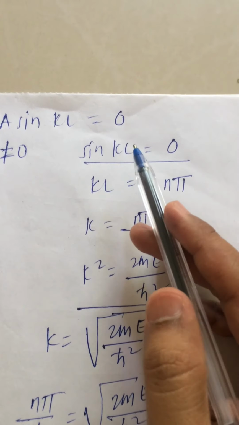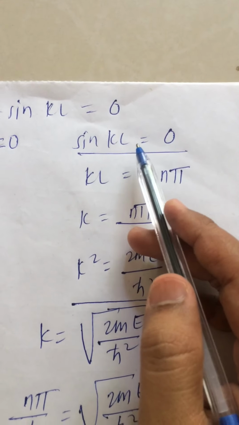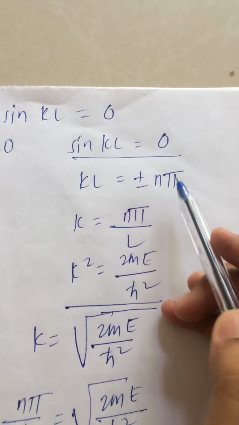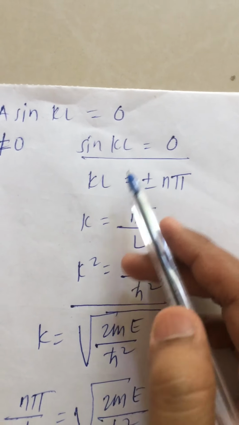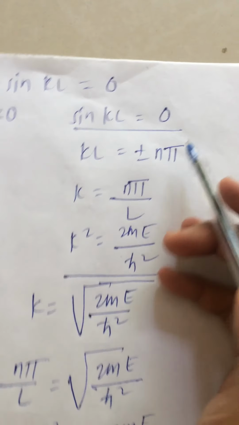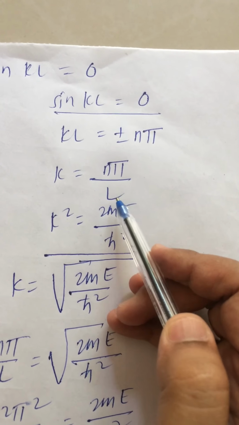We know the condition when sin theta is equal to 0 but theta is not equal to 0. In such a case, we put the value of theta as plus minus n pi. So here theta is kL. So kL is equal to plus minus n pi. Therefore k is equal to n pi upon L.